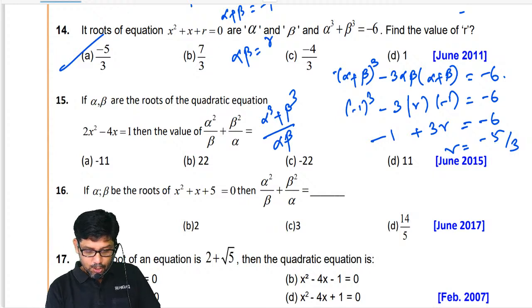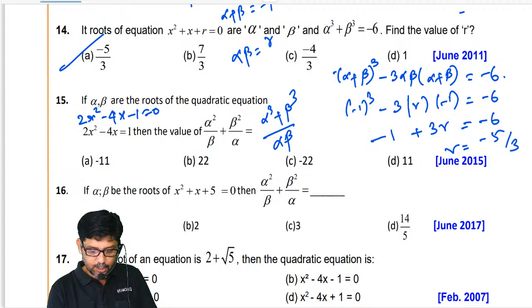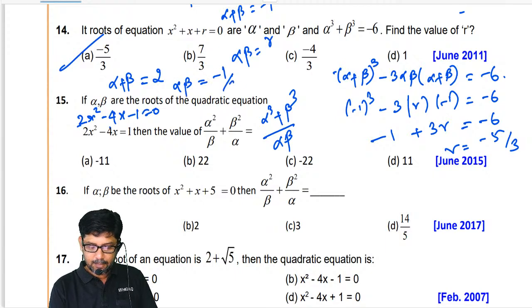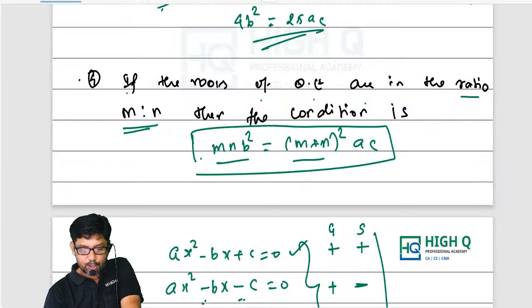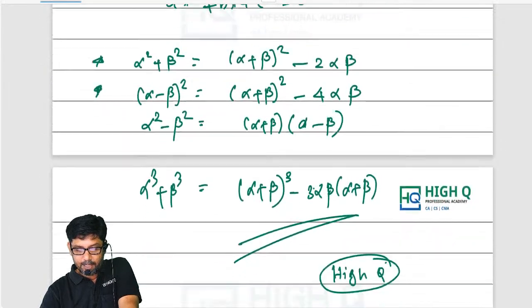Fine. So is it 2x square minus 4x minus 1 equal to 0? What is alpha plus beta? Minus b by a, which is 2. Alpha beta is minus 1 by 2. So you know what is alpha cube plus beta cube divided by alpha beta.